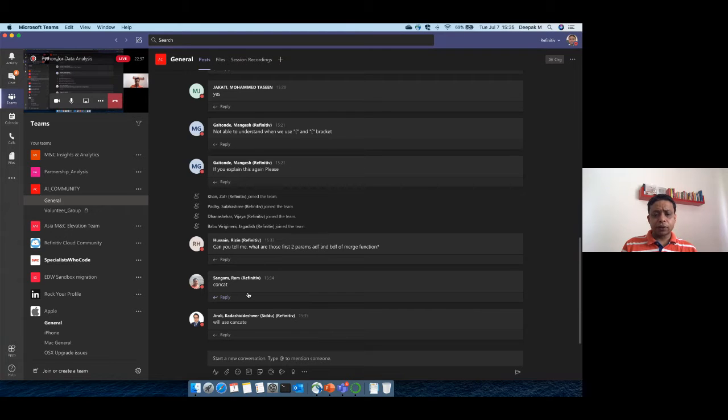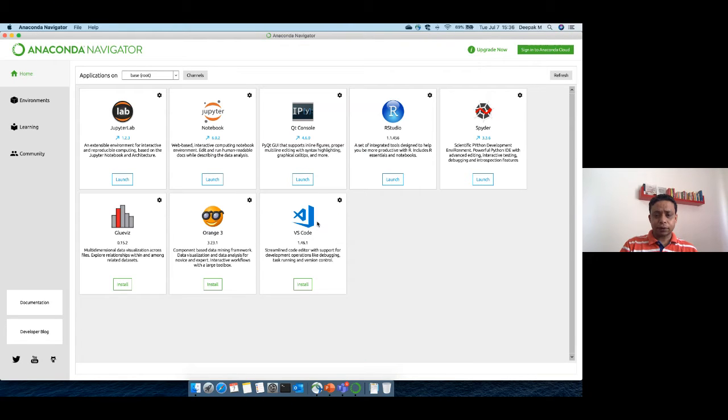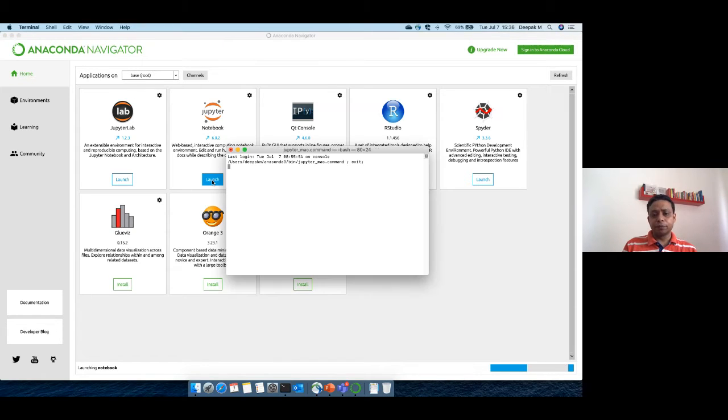Okay, concat. Yes, concat is good, but concat cannot typically join by keys, right? It will simply join it, not joining, but vertically append it. It will fix one on the top of the other. So concat is not the right way. You have to merge it by keys.